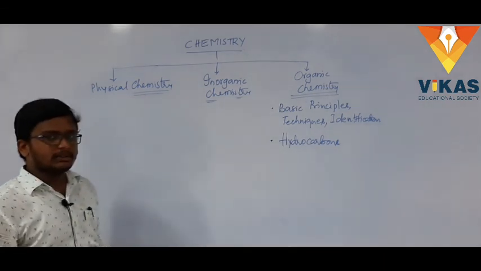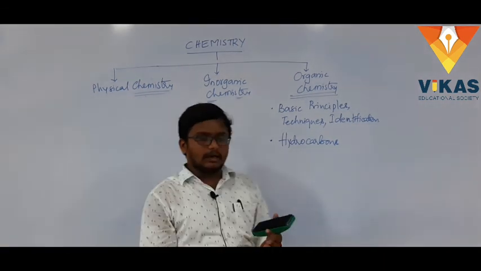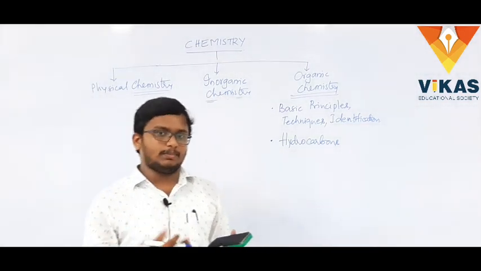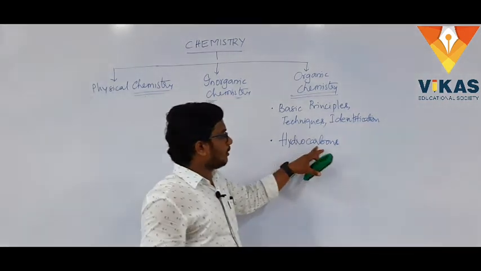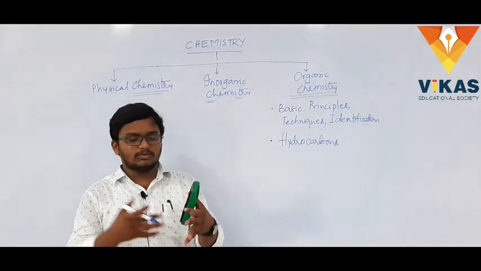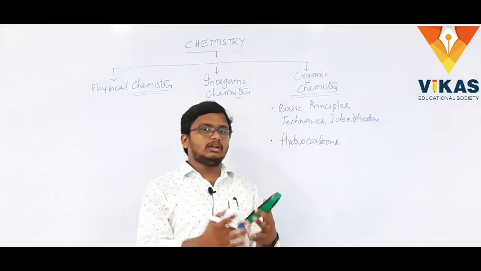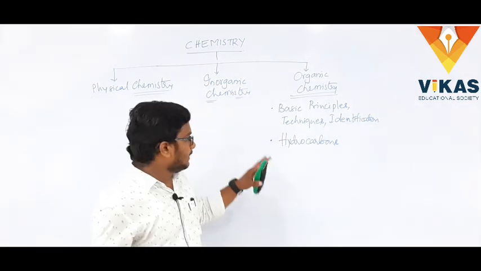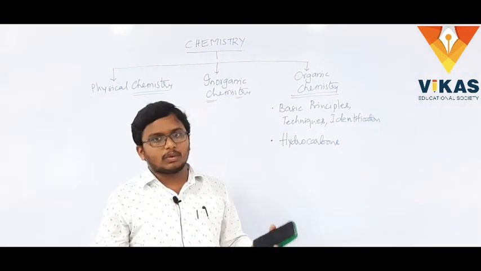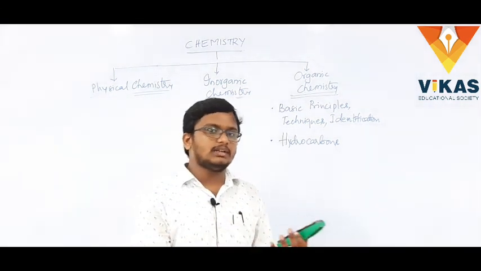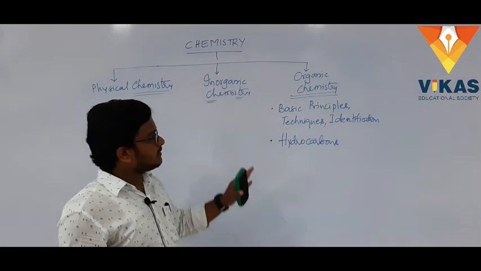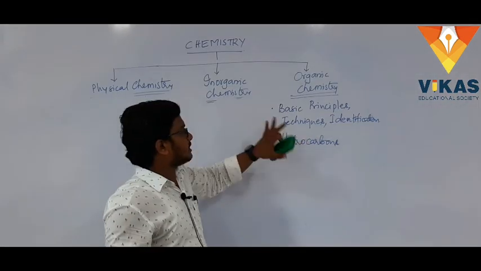In the hydrocarbons part, we'll be seeing alkanes, alkenes, alkynes, and aromatic compounds, and how to synthesize certain things. We'll also look at their properties and how the hybridization changes there.